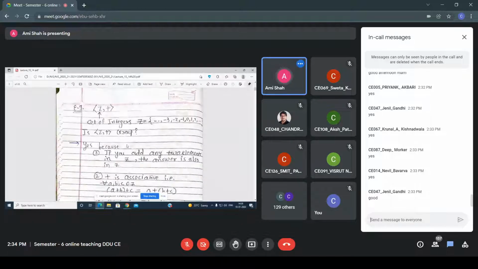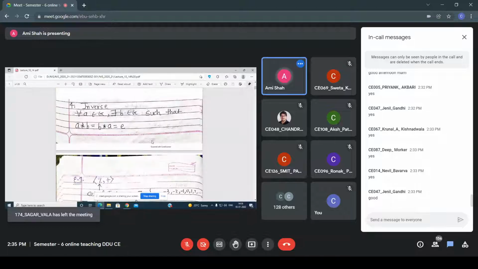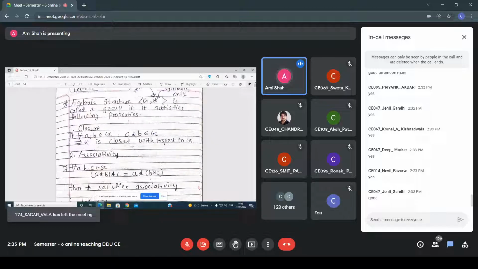So here, if you add any two elements in this particular set Z, the answer is also in Z, right? This property says that if you perform the operation between any elements in the group, then the result also belongs to G, right?